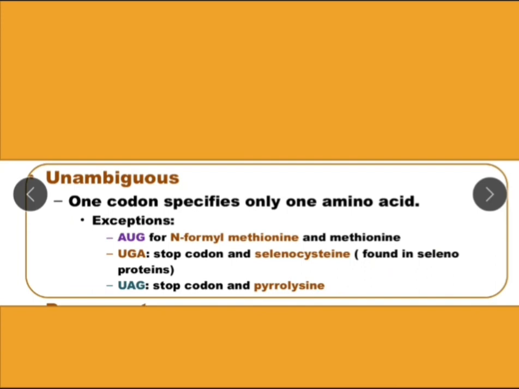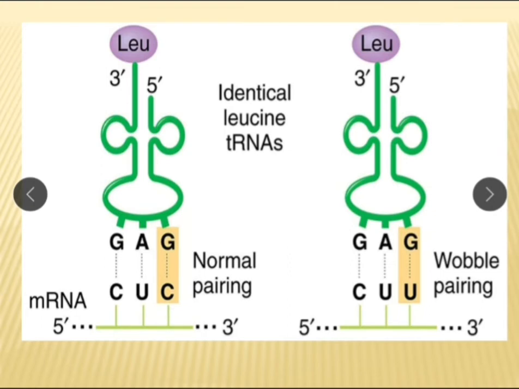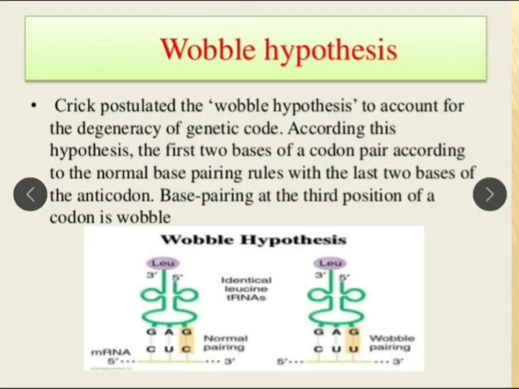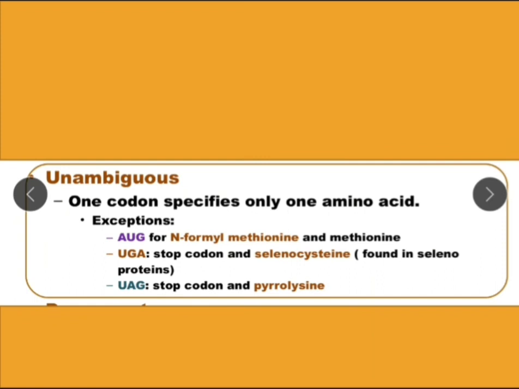For example, here these two different amino acids, leucine and glycine, are not coded by the same codon. This property is called non-ambiguous, meaning there is a specific codon for a specific amino acid. One codon specifies only one amino acid.